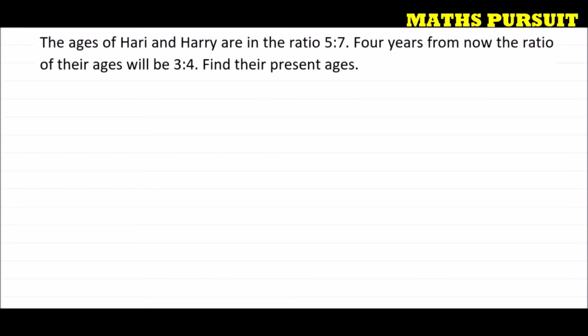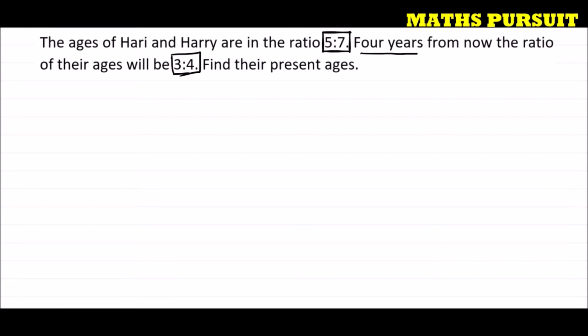Question is telling us that the ages of Hari and Harry are in the ratio of 5:7. 4 years after, or 4 years from now, the ratio of their ages will be 3:4. Find their present ages. So guys, we do not know their present ages.